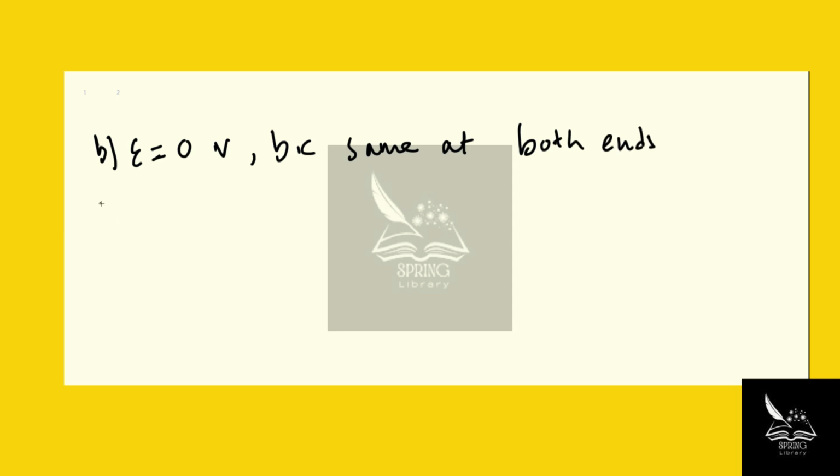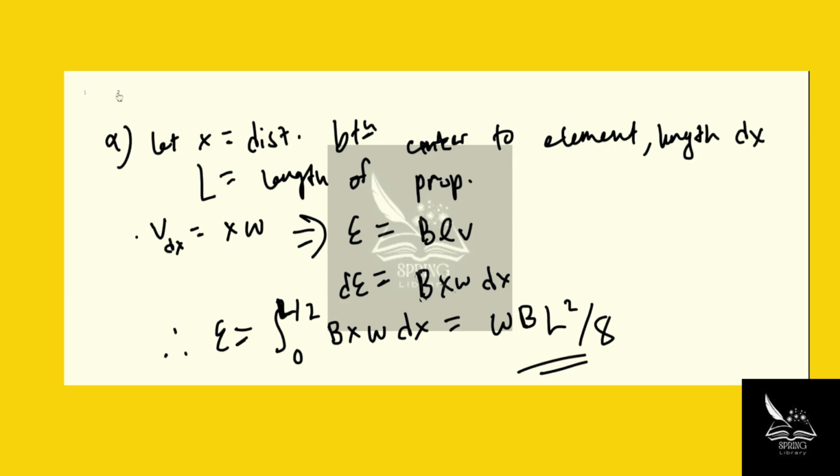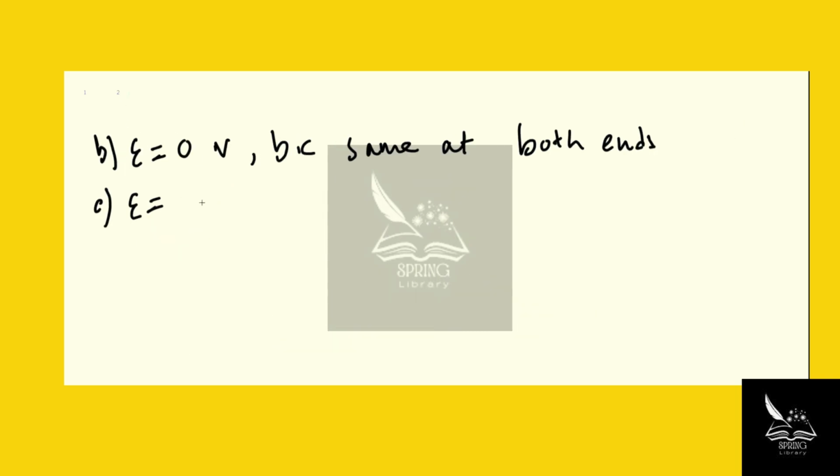And finally, in part C, we're plugging in values into the answer from part A. And so EMF is omega B L squared over 8, right?